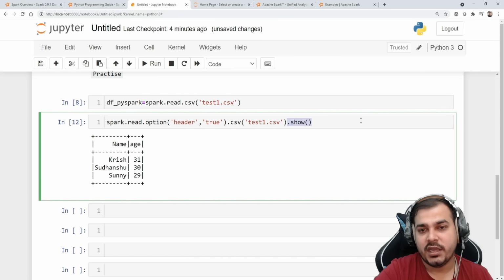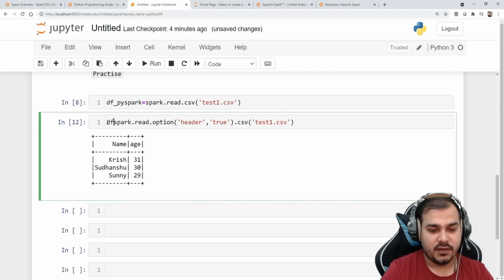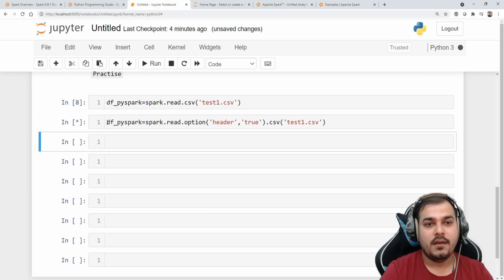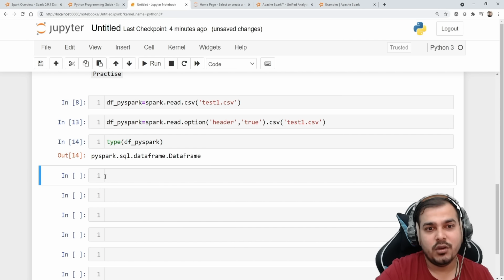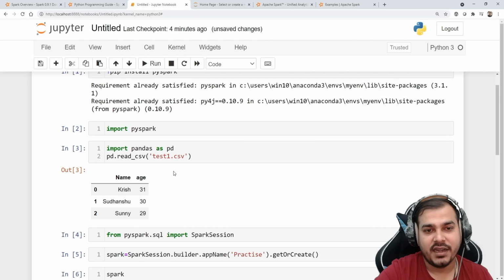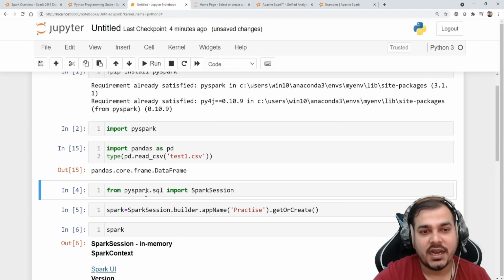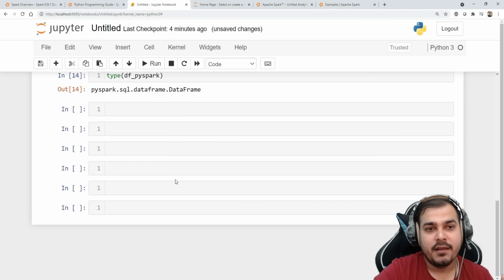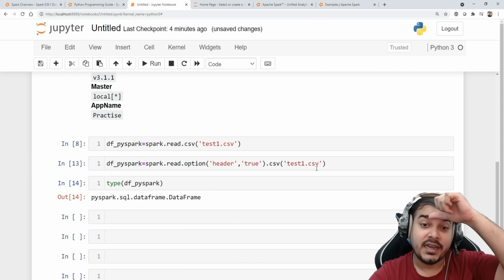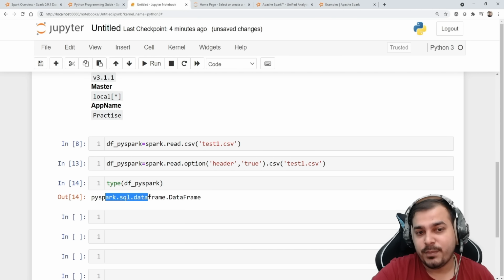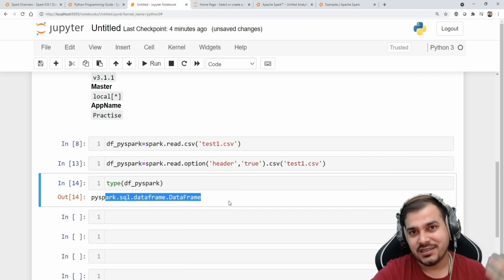Let me quickly save this in my df_pyspark, and now let's go and see the type of df_pyspark. When I was reading this with the help of pandas and checked the type, you'll see pandas.core.frame.DataFrame. But when you read this particular dataset here, it is of type pyspark.sql.dataframe.DataFrame. So that is a pandas DataFrame, and this is a SQL DataFrame. Most of the APIs are almost the same, the functionalities are the same.